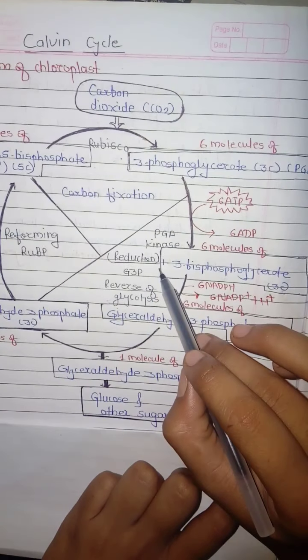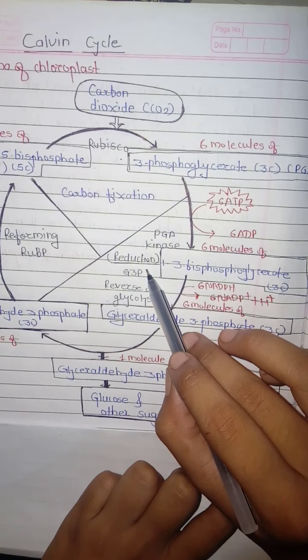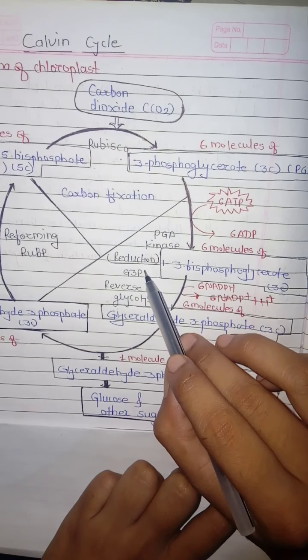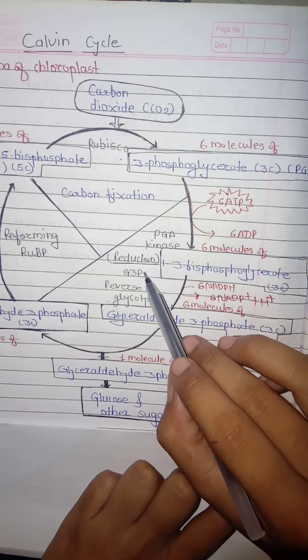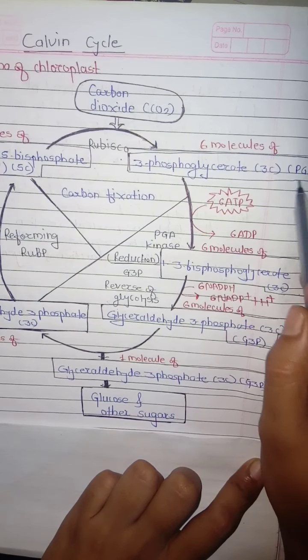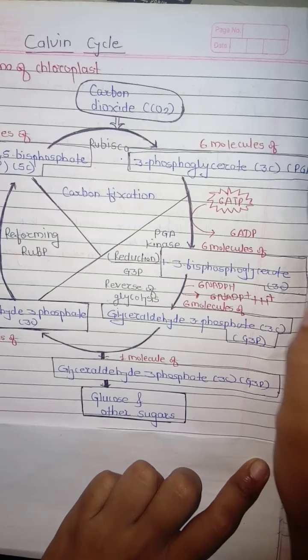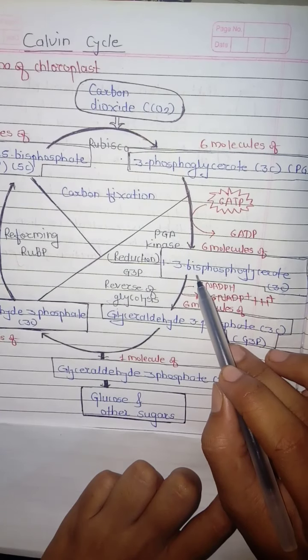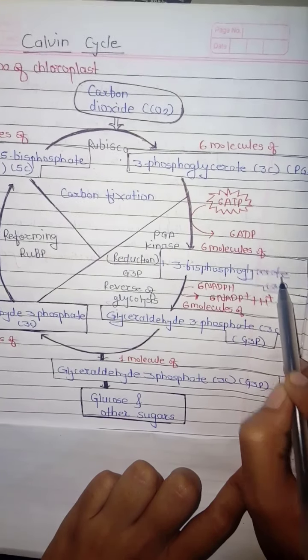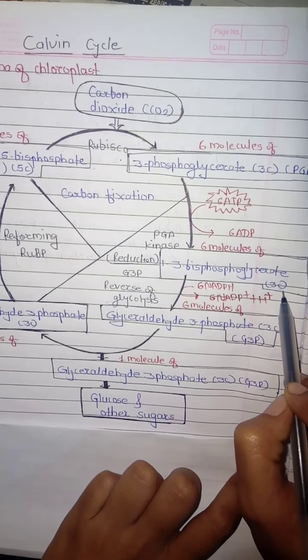The next step is the reduction. Reduction is nothing but the gain of electrons, where PGA, phosphoglyceric acid, forms 1,3-bisphosphoglycerate, which is a 3 carbon compound.